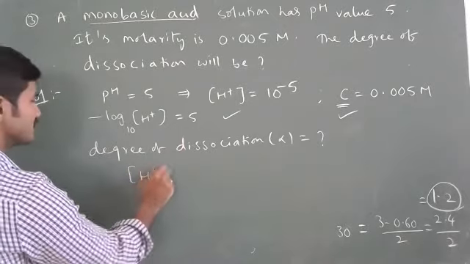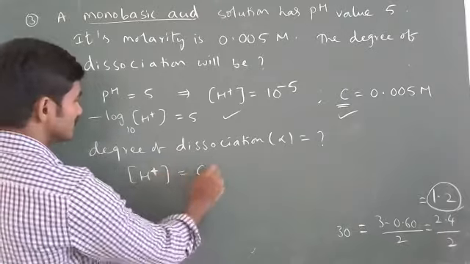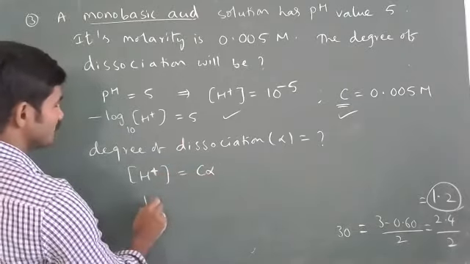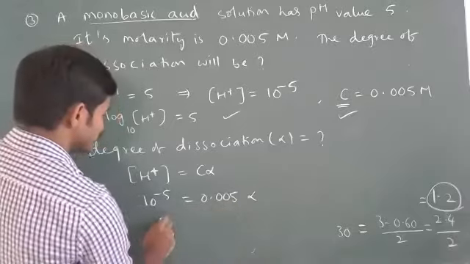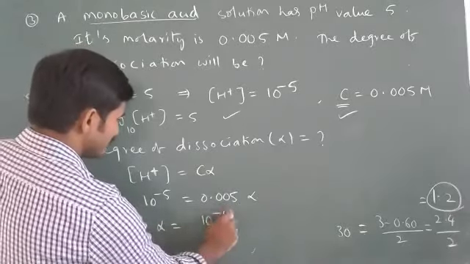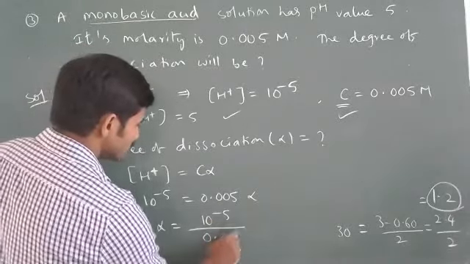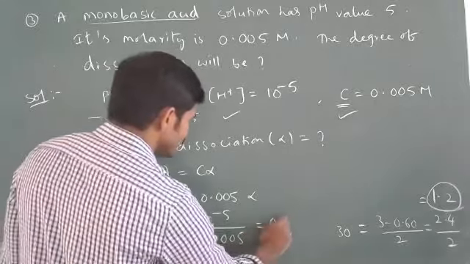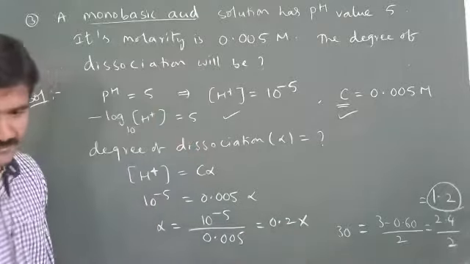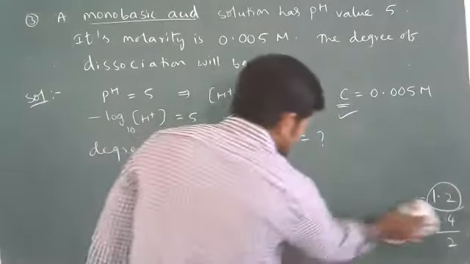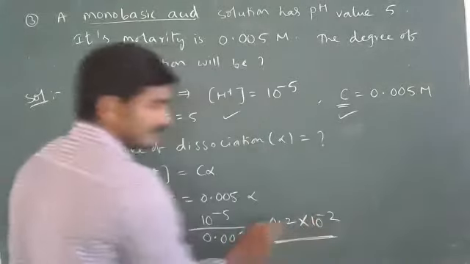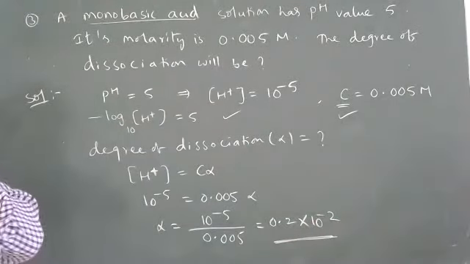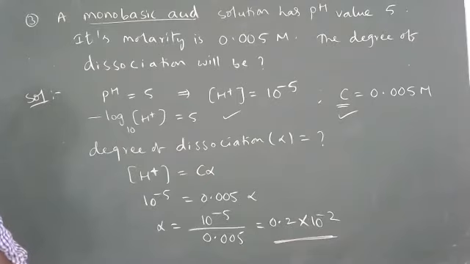So H plus concentration is equal to C alpha. So 10 power minus 5 equals 0.005 alpha. So alpha is equal to 10 power minus 5 by 0.005, which is 2 into 10 power minus 3, or 0.2 into 10 power minus 2. Understood?